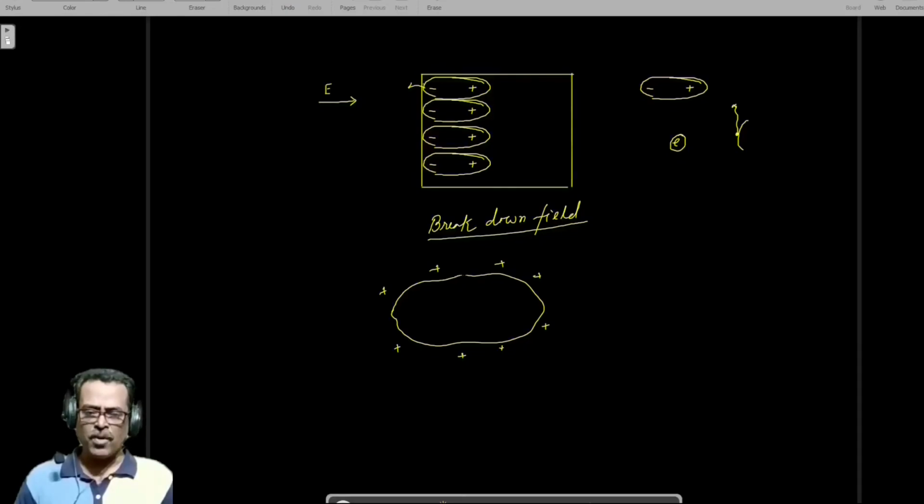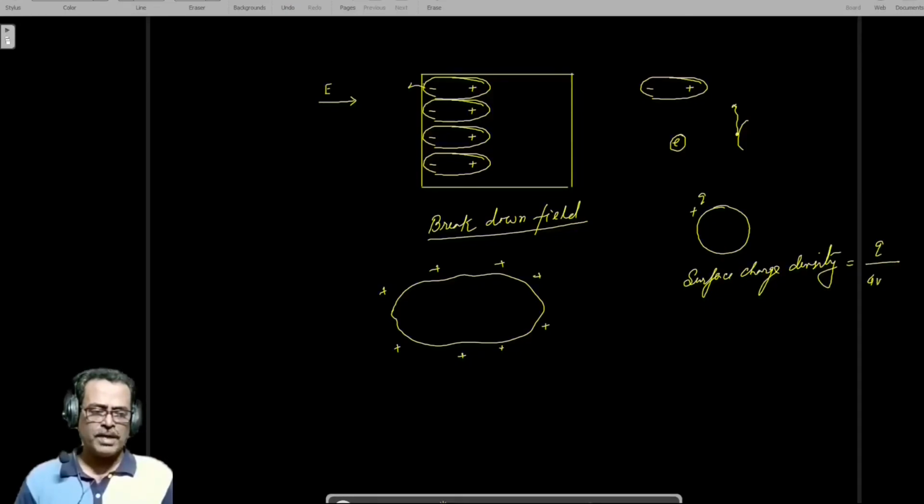So every point on the metallic body has constant potential. Now, considering a sphere having charge plus q, the surface charge density sigma is equal to q by 4 pi r square.